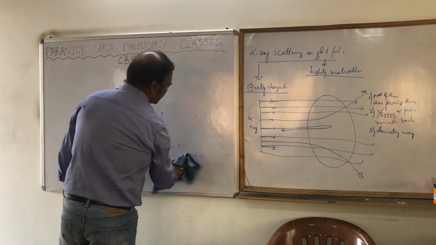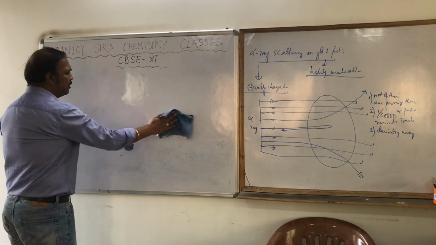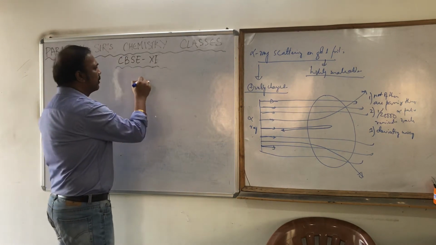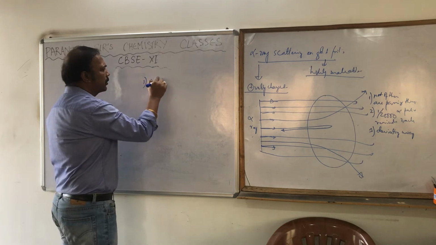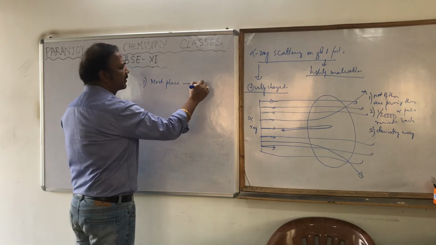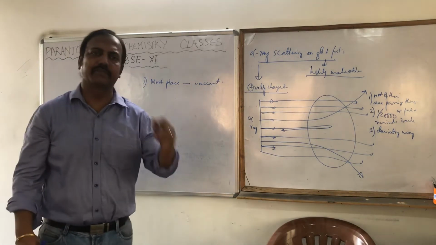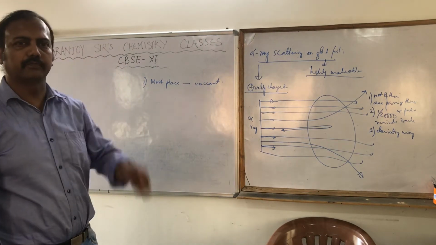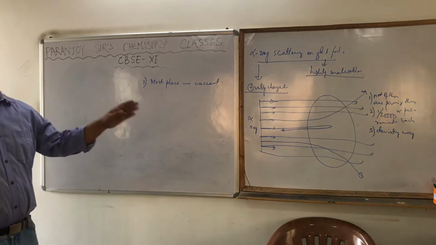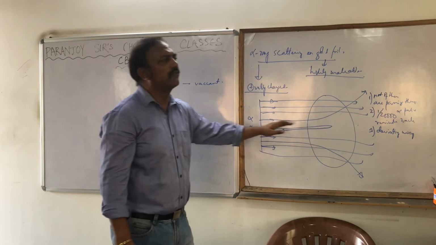The first observation, that most of the alpha particles are passing through, from there he concluded that most place in an atom is vacant. Nothing is there. That is why it is passing through. Clear? The second observation he saw is that 1 out of 20,000 particles is hitting the gold foil and coming back.